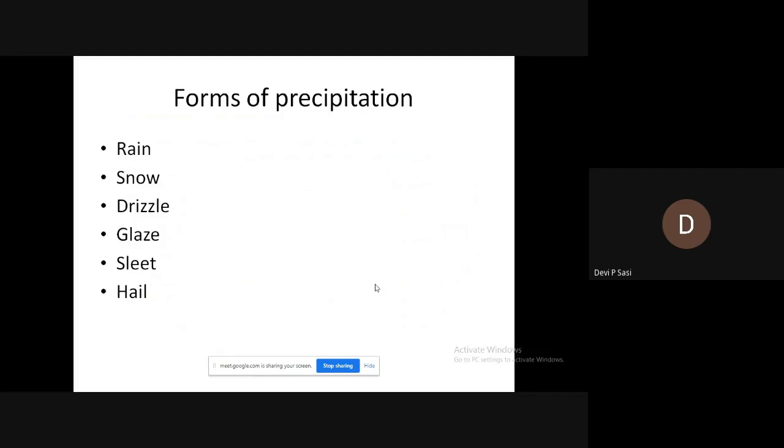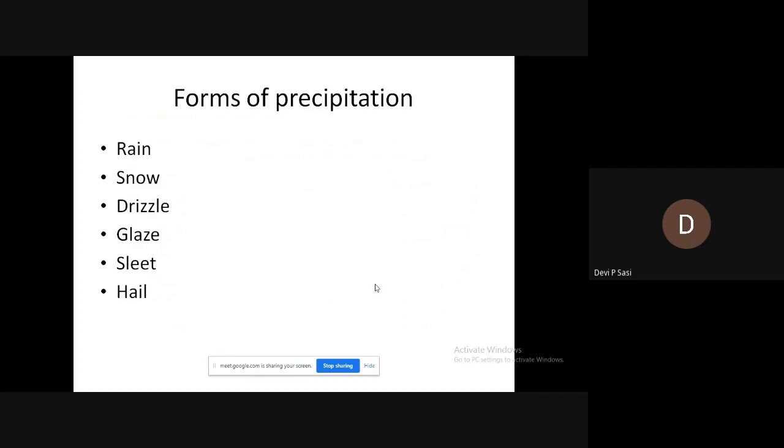We can talk about rain. If the water droplets have a diameter of at least 0.5 mm, we can call it rain.